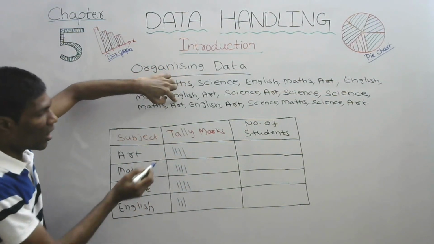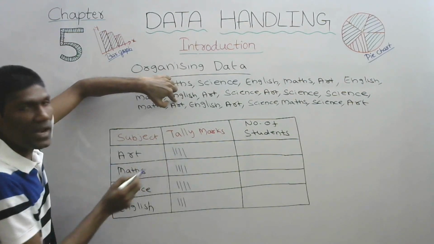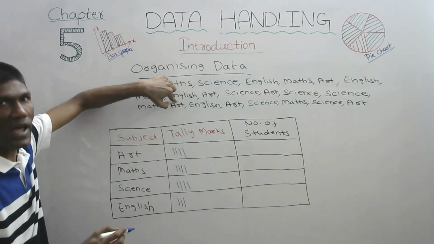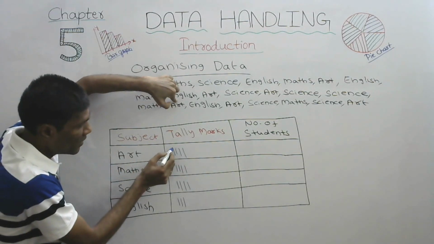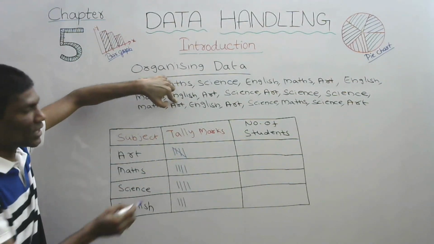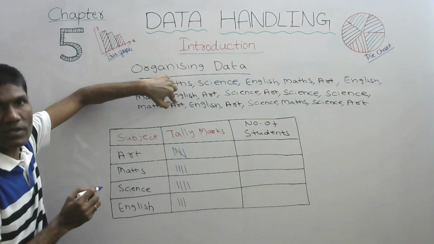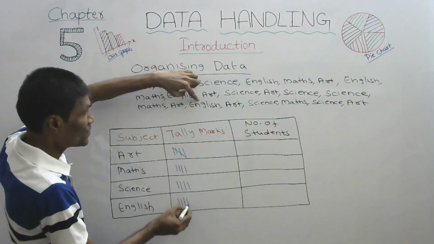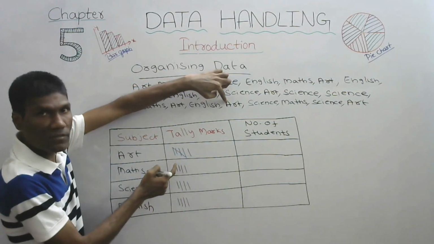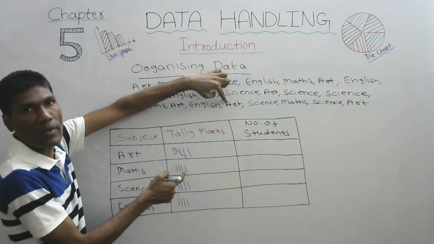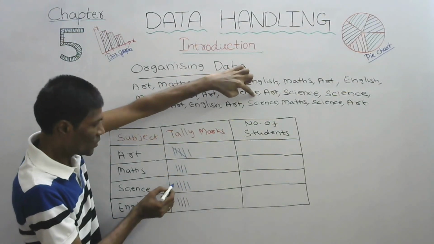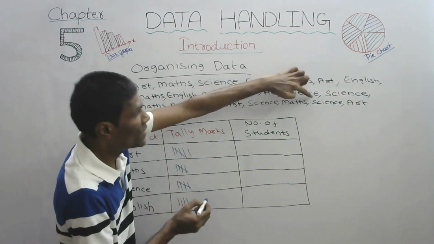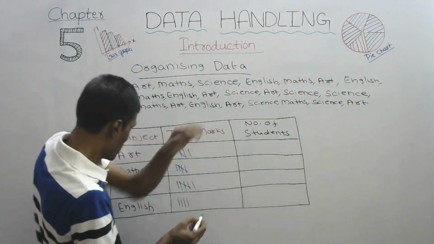Now, after we get 4 tally marks, the fifth one will not be written separately. It will be written as a line across them, like this. That means a total of 5 are over. This is for our easy representation. Then English, art, then again we start with another tally mark. Science, so science like this after 4. Maths, science, art.